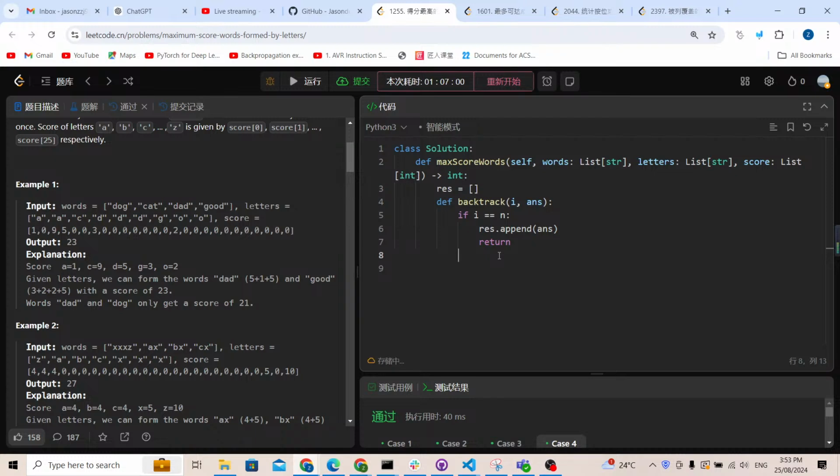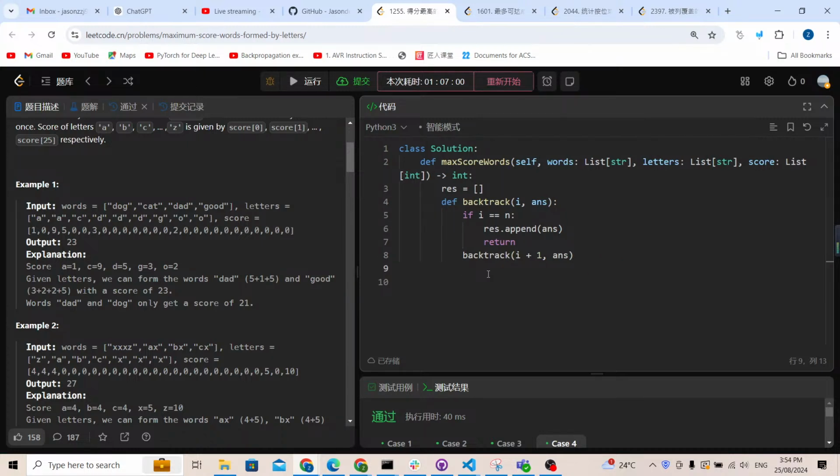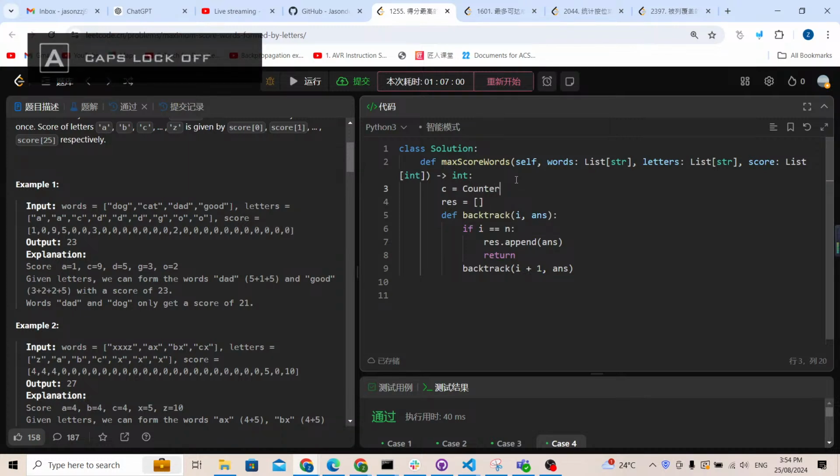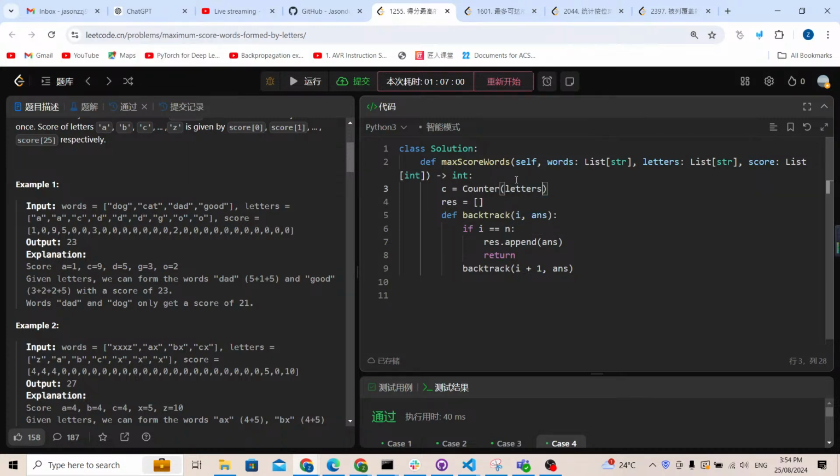Now I have 2 ideas. I can take it or not take it according to the 0-1 knapsack. So for the dog, I can take it or not take it. If I don't take it, the backtrack is going to be i plus 1 with the answer; I don't need to do anything. Now if I want to take this dog, before I take it I need to check if I can take it or not. But how can I check that? I think I need to prepare a counter. I need to count all the letters inside the counter. For this, C is my counter.